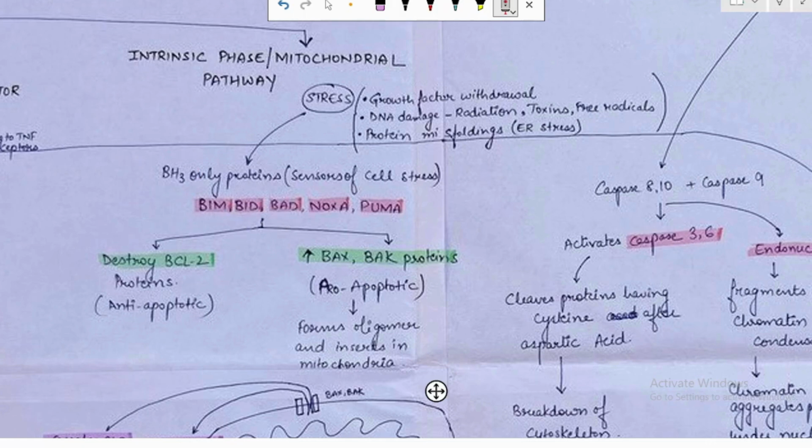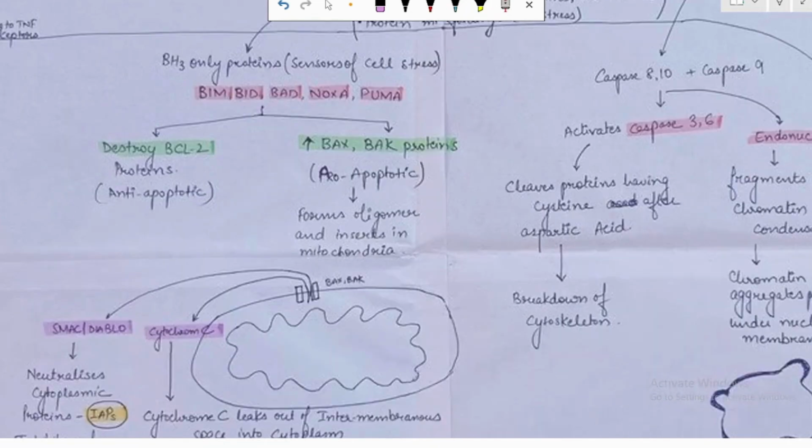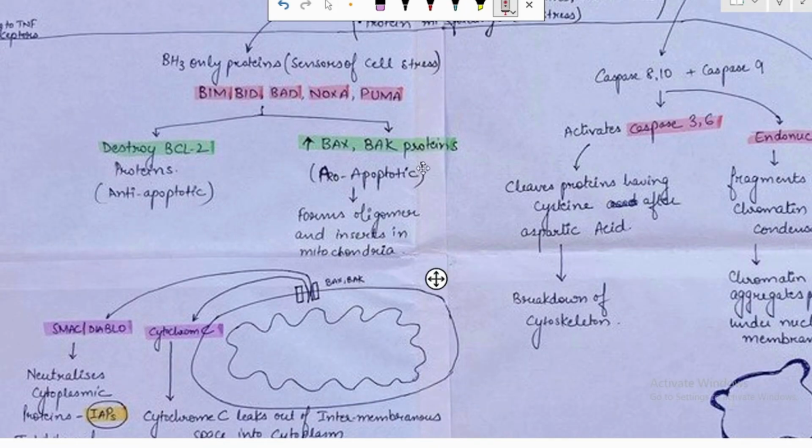These will sense the stress and will lead to an increase in the pro-apoptotic proteins, that is BAX and BAK. These are the pro-apoptotic proteins.